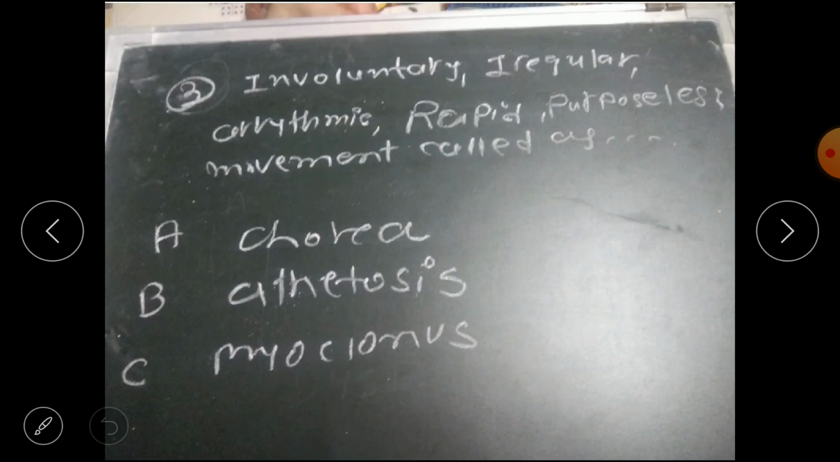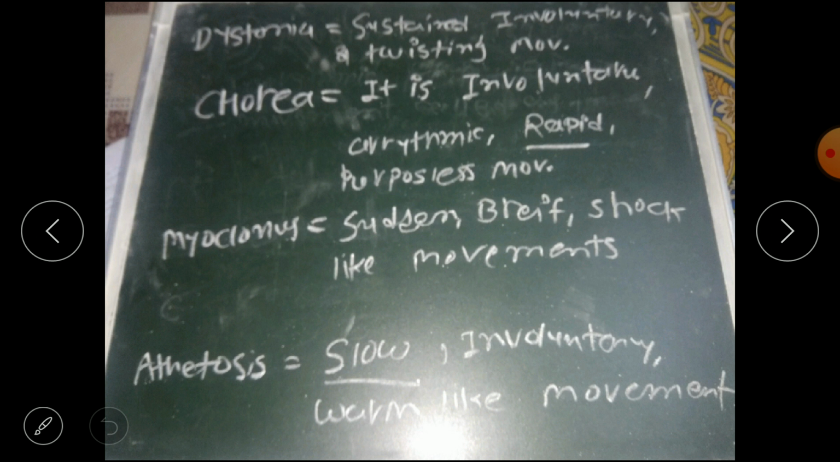The third question: involuntary, irregular, arrhythmic, rapid, purposeless movement is called as option A chorea, option B athetosis and option C myoclonus. Let's discuss some definitions first. Dystonia: what is dystonia? It is sustained, involuntary and twisting movement, sustained for a particular time, known as dystonia.